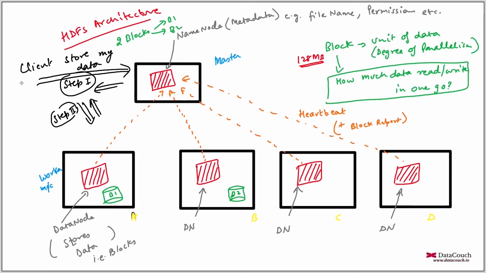So let's say the file size was 200 MB. Block 1 will be 128 MB, and what is left now? It is 72 MB. So block 2 will be 72 MB. So the last block in the file may be of lesser size than the standard block size. That's how HDFS divides a file into various blocks.